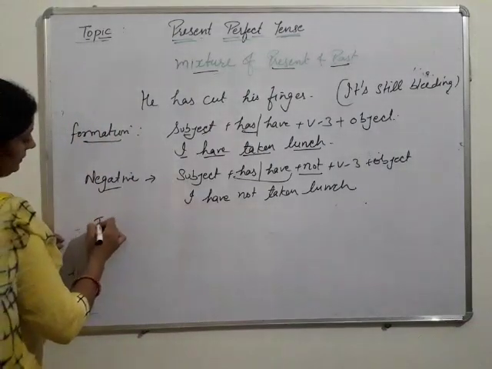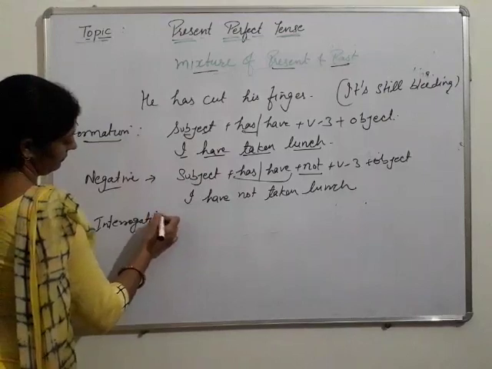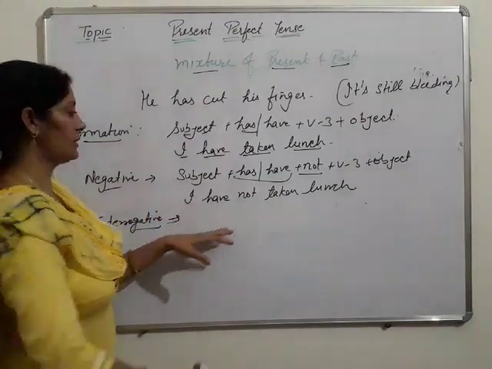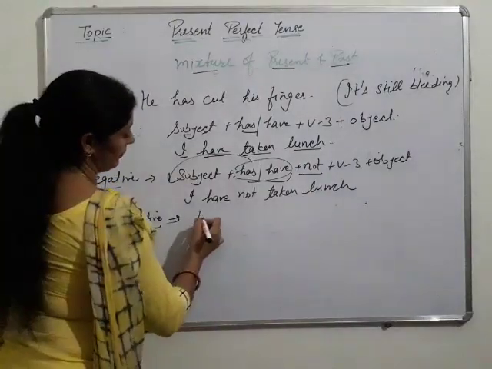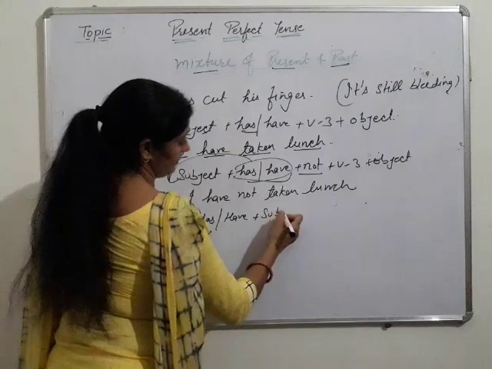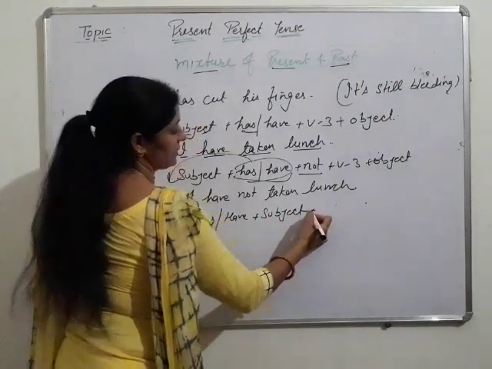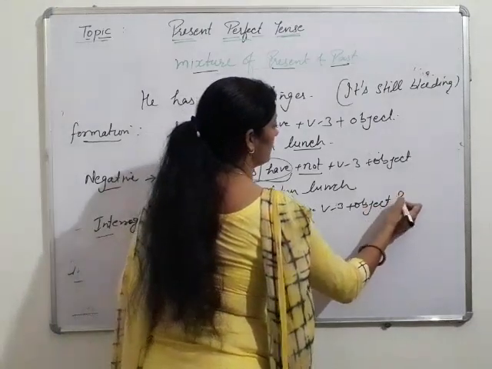After that, interrogative sentences. In interrogative, we use the helping verb before the subject, and the helping verb is has or have. Then the subject, and after the subject, the third verb and the object.